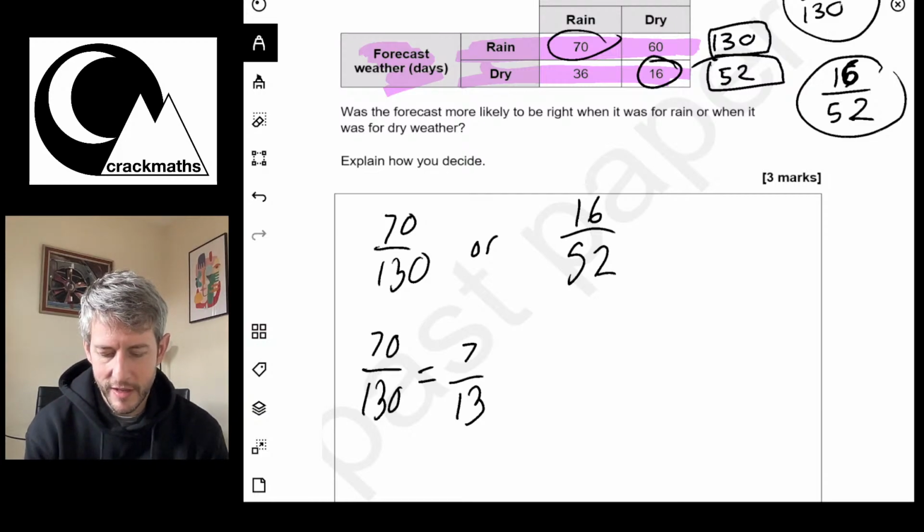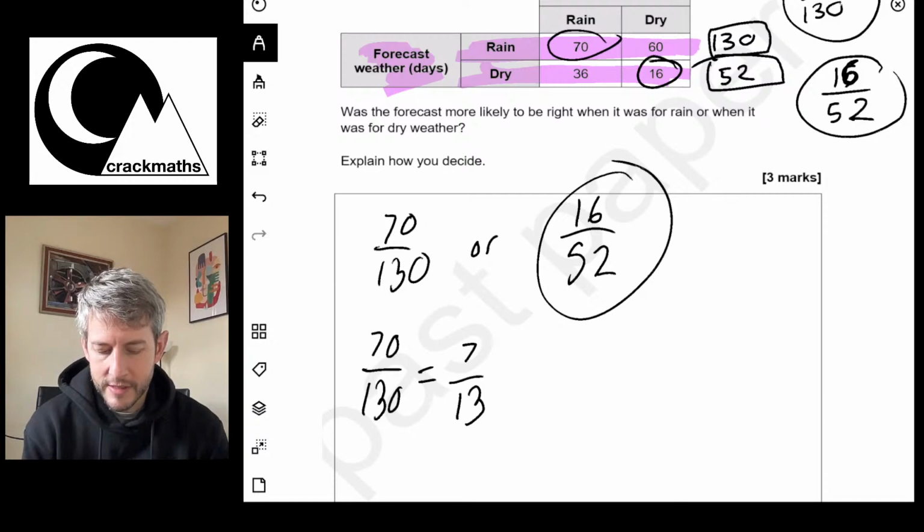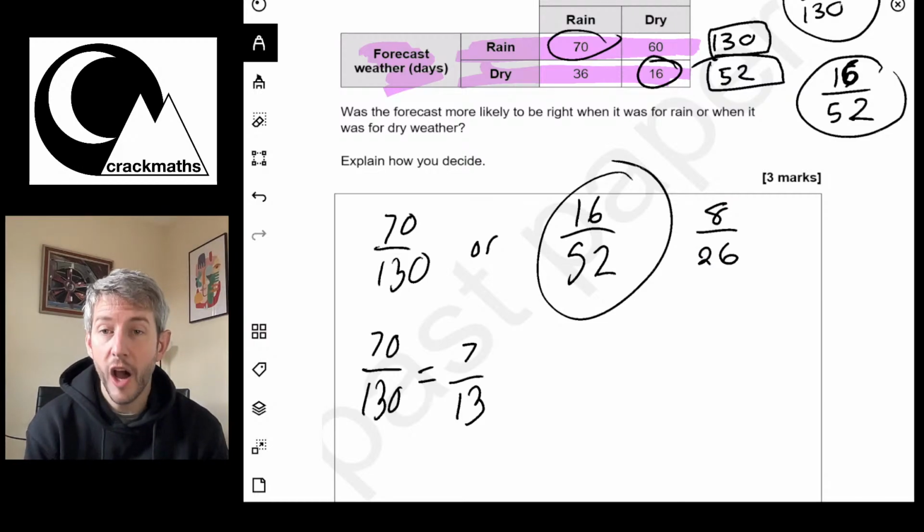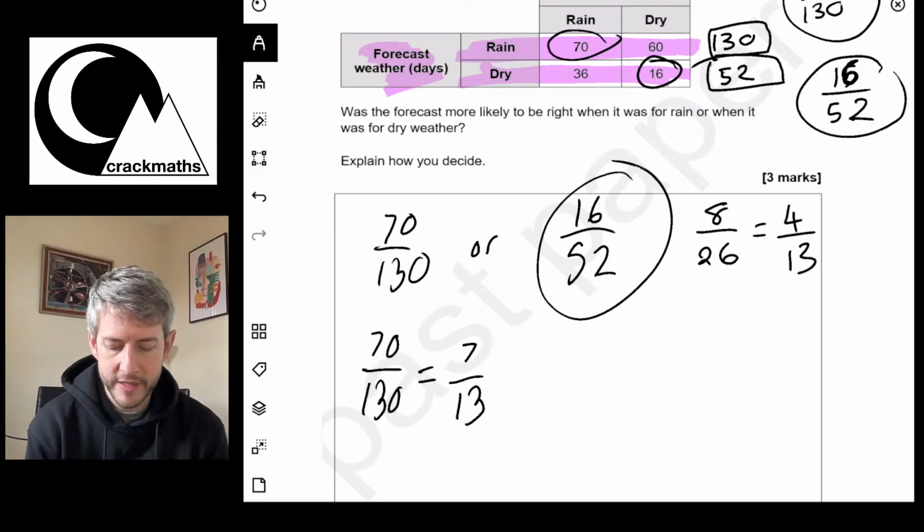Now let's look at 16 over 52. They're both even numbers, so I can halve both of those, and that becomes 8 over 26. I can halve both again, and that equals 4 out of 13.